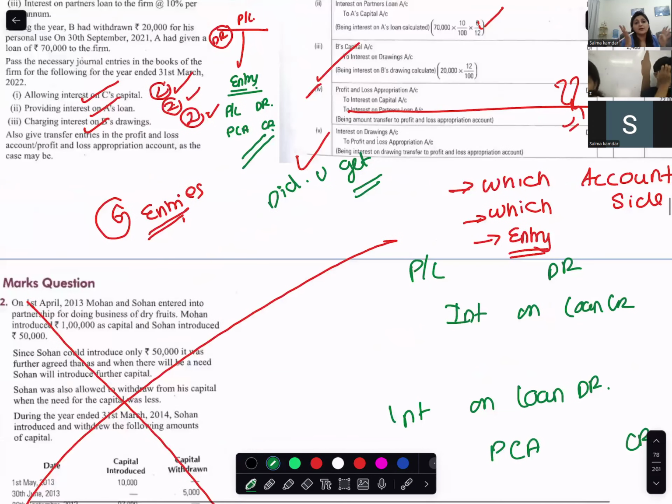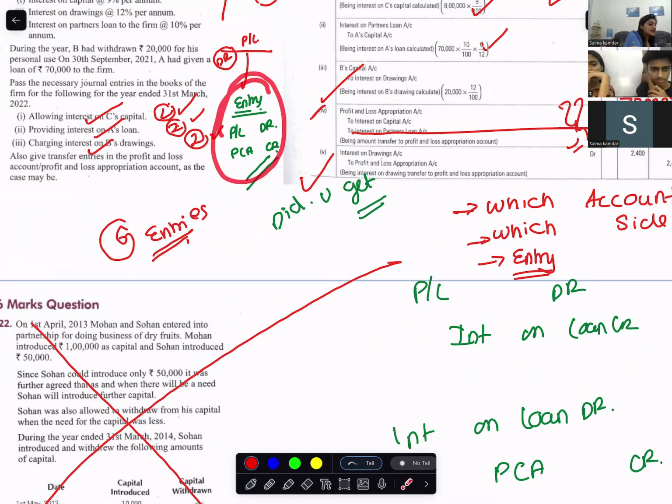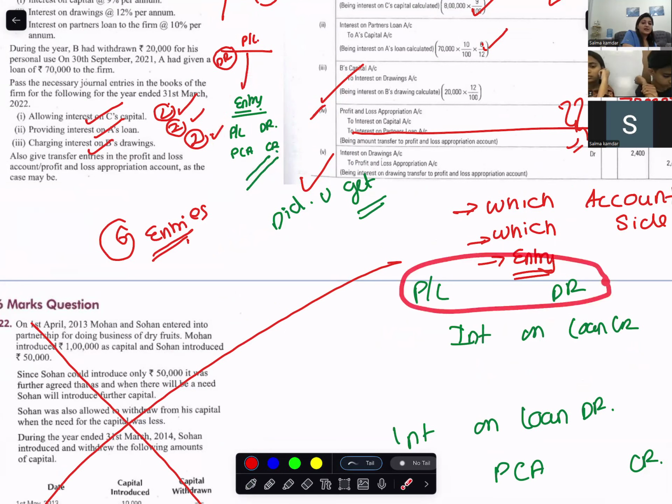You just think about the accounts where it will appear. Interest on loan will appear at two places: profit and loss debit, partners capital credit. Once you start thinking with the placement, the journal entry, you will not have to memorize it. Where does interest on loan appear? Interest on loan, profit and loss debit. Partners capital credit. That means one entry will be profit and loss debit. One entry will be partners capital account credit. Are you with me? Opposite side, you will write interest on loan. Not very difficult.